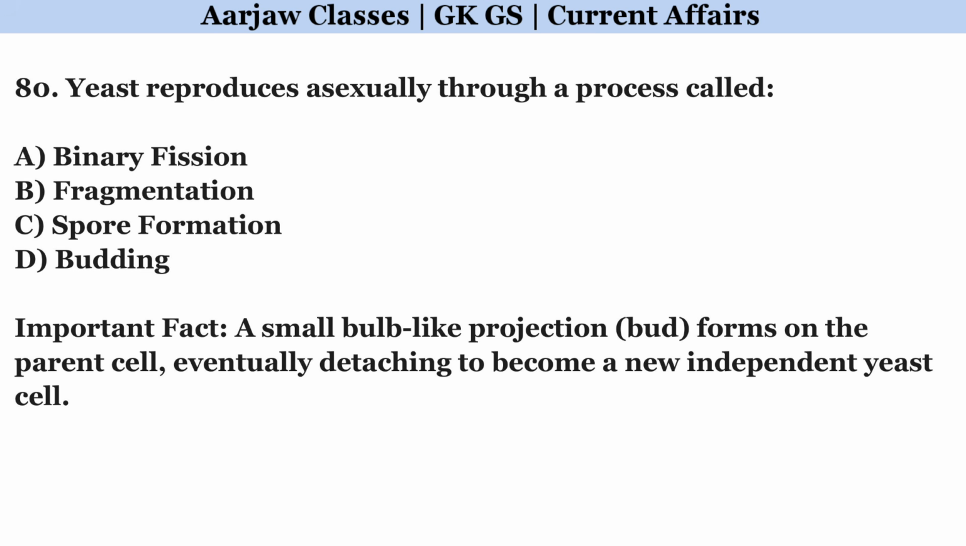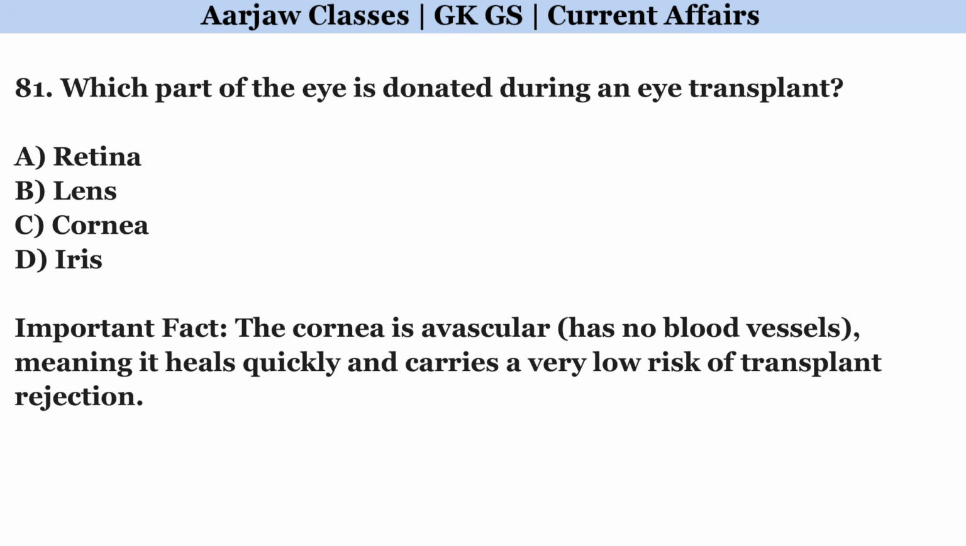Yeast reproduces asexually through a process called. Right option is D. Budding. Which part of the eye is donated during an eye transplant? Correct option is C. Cornea.